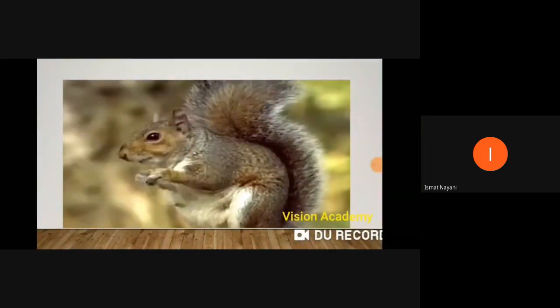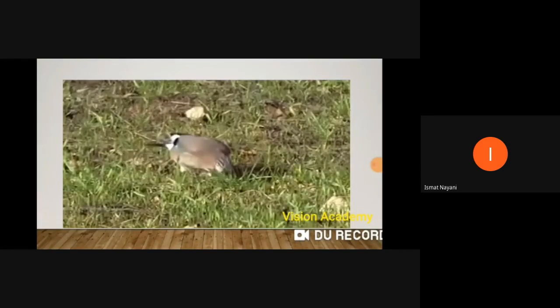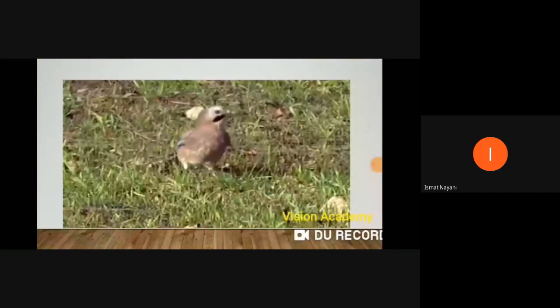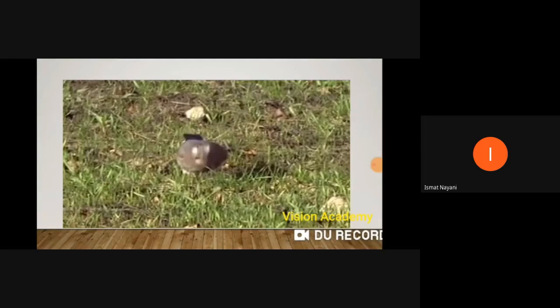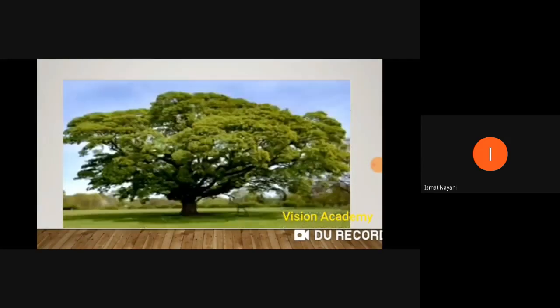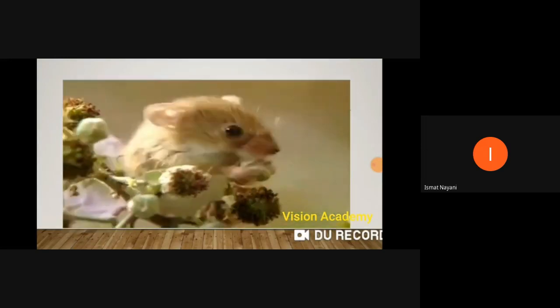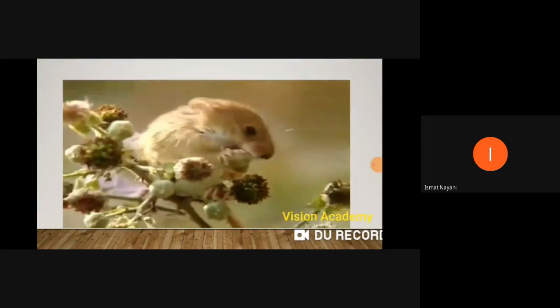See, how do animals, squirrels, then this bird, they eat the seeds. They take the seeds in their mouth, and afterwards they will move from that place. So with them, the seed will also move.